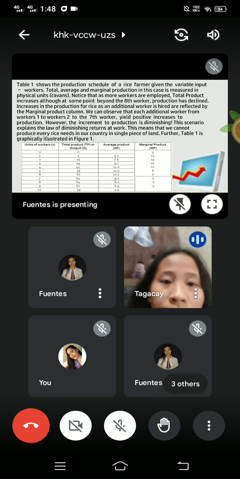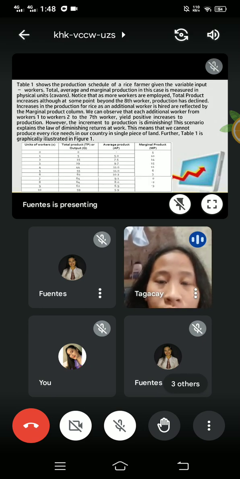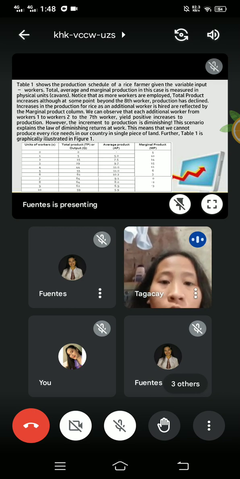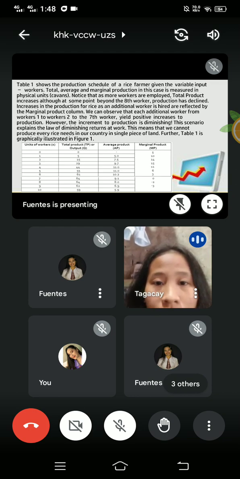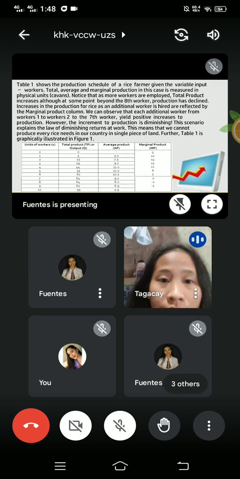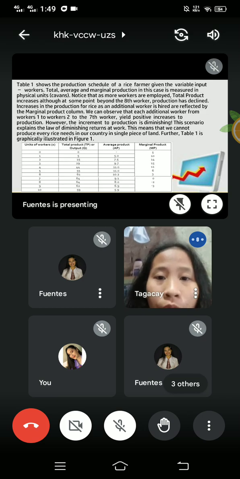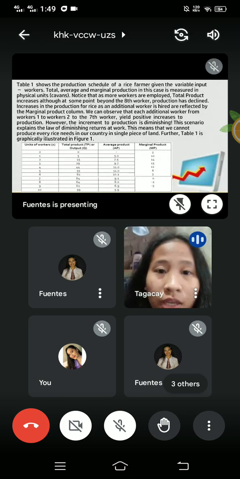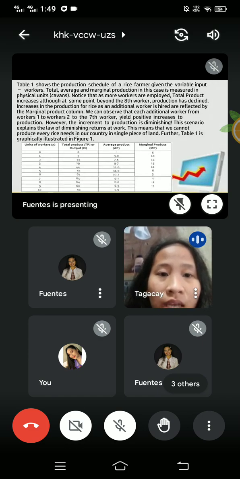Table 1 shows the production schedule of a rice farmer given the variable input, workers. Total, average, and marginal production in these cases is measured in physical units, kavans. As more workers are employed, total product increases, although at some point beyond the 8th worker, production declines.